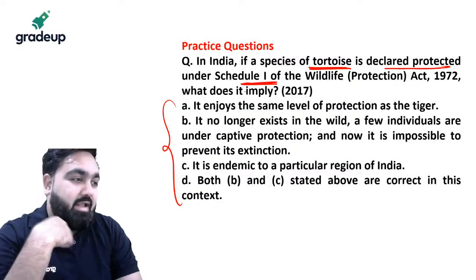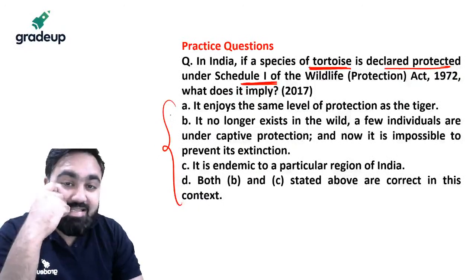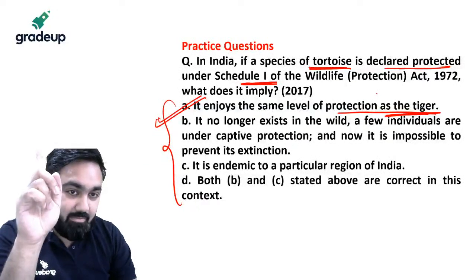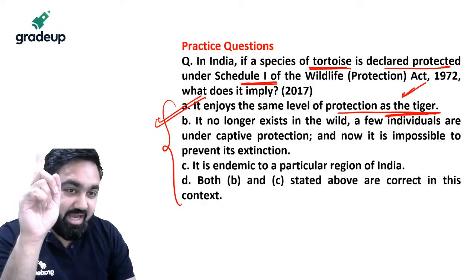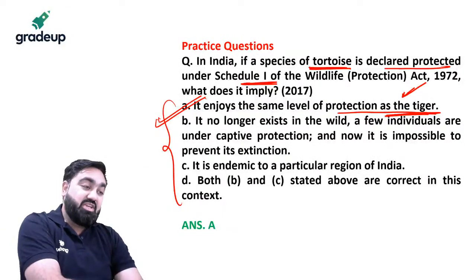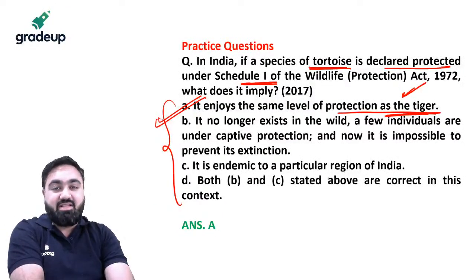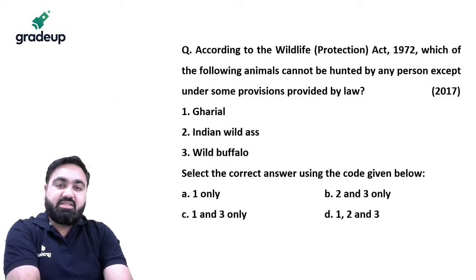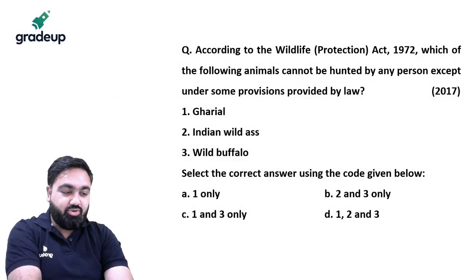Chalo. The answer to this question actually is A. It enjoys the same level of protection as the tiger. Tiger also is in Schedule 1. That is what you mean. If you say a species is in Schedule 1, that means it is given the same protection as tiger. Second question, again in 2017.